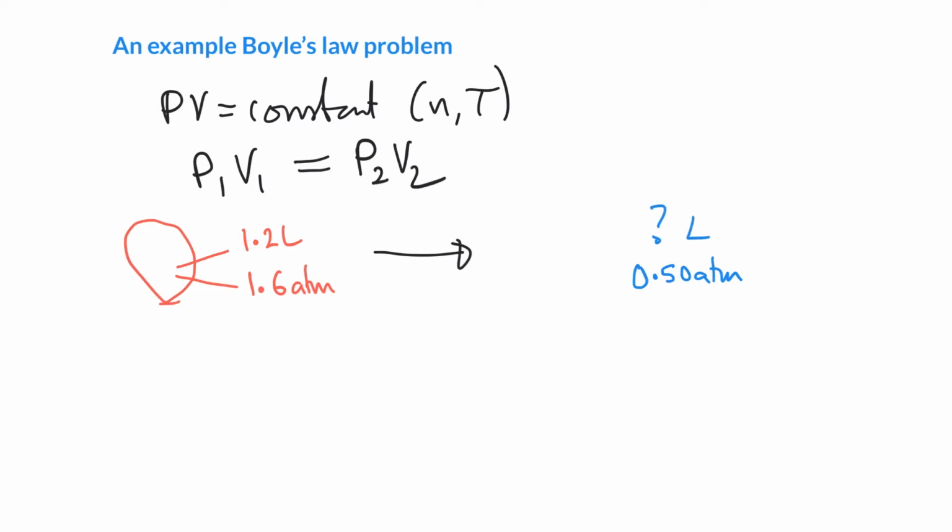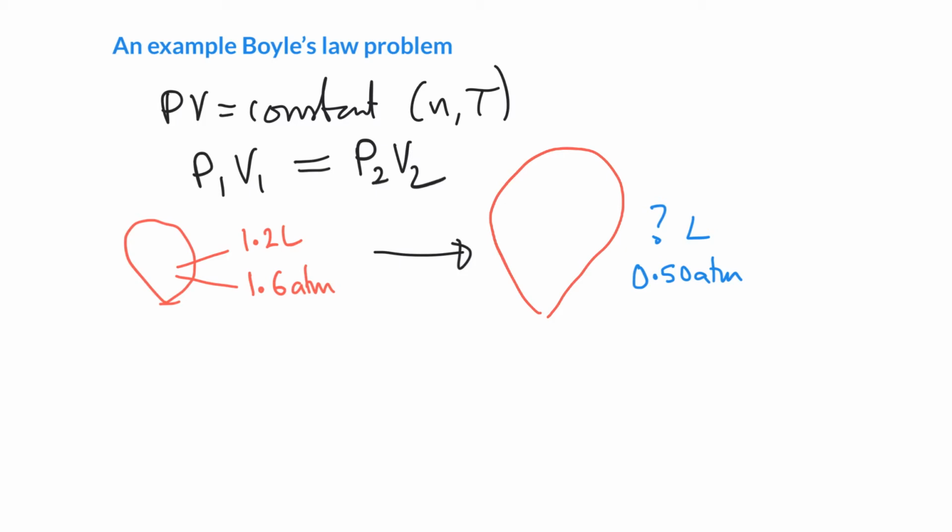So we can probably have a rough guess here. The pressure started high and went low. So if we lower the pressure, that probably means the volume gets bigger. And qualitatively, we can draw our final balloon kind of large, but we'd like to be able to calculate exactly what that is.